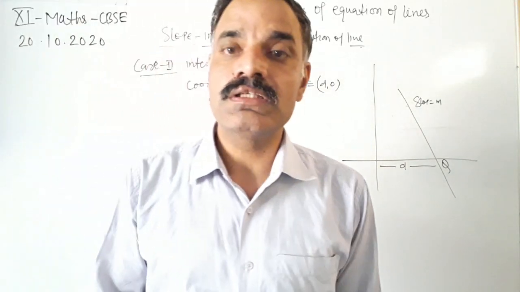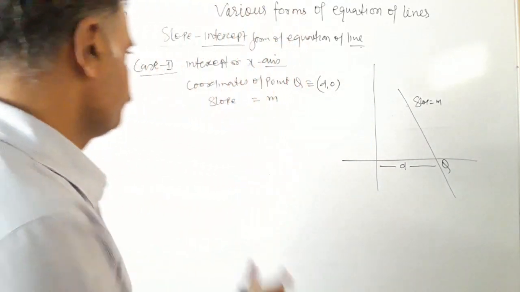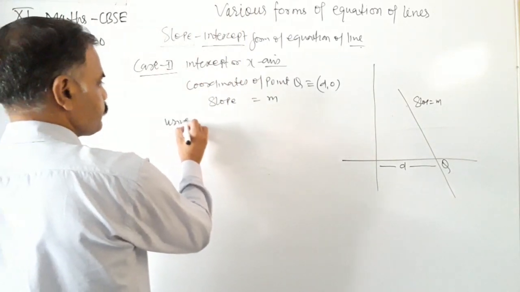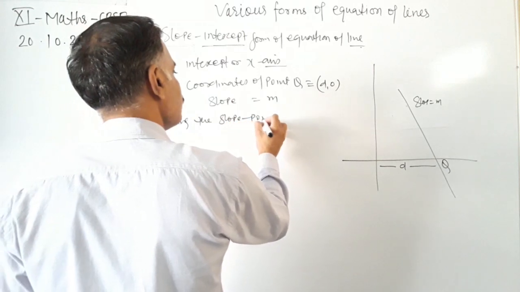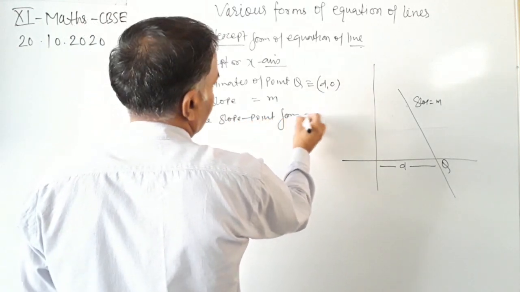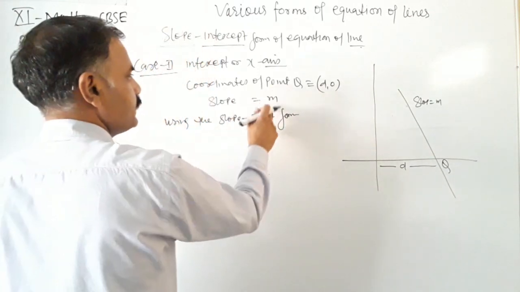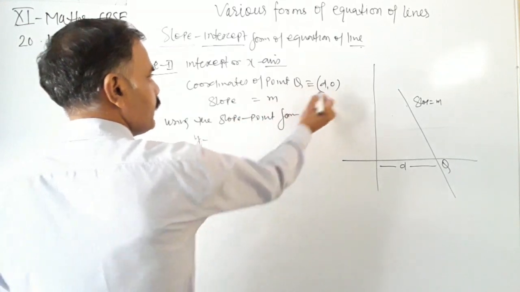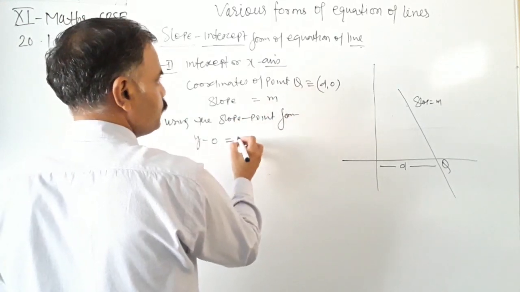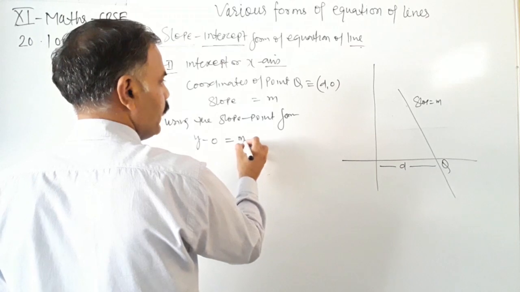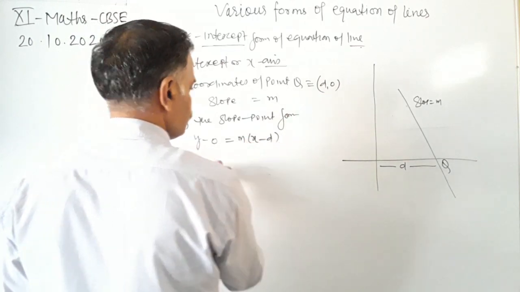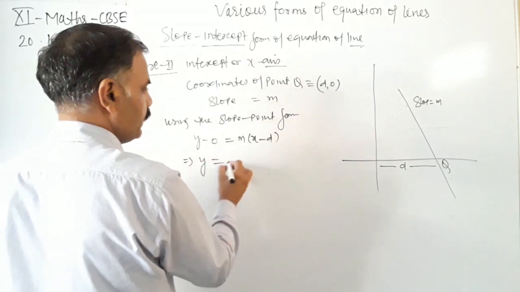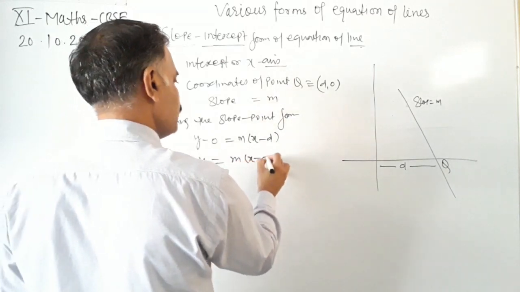So again using the point slope form to find the equation of the line, y minus y1, that is 0, equals m into x minus x1. So y equals m into x minus d.